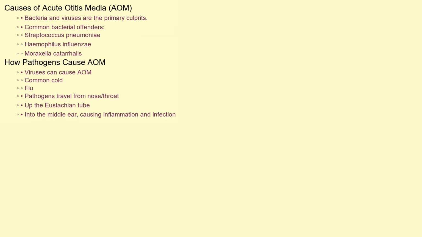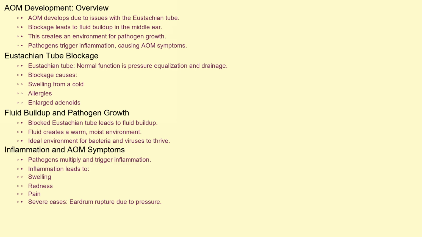What exactly causes this painful infection? The primary culprits are bacteria and viruses. The most common bacterial offenders are Streptococcus pneumoniae, Haemophilus influenzae, and Moraxella catarrhalis. Viruses responsible for upper respiratory infections, like the common cold or flu, can also lead to AOM. These pathogens travel from the nose and throat, up the eustachian tube, and into the middle ear, setting the stage for inflammation and infection. Now, let's talk about how AOM develops.